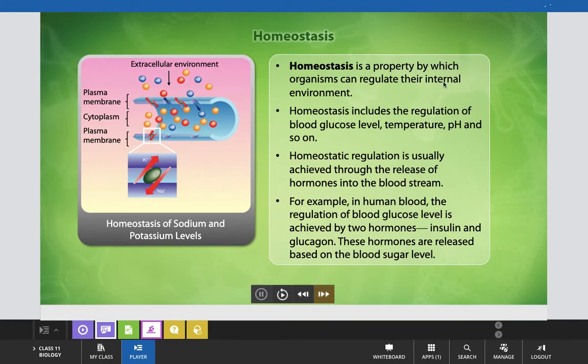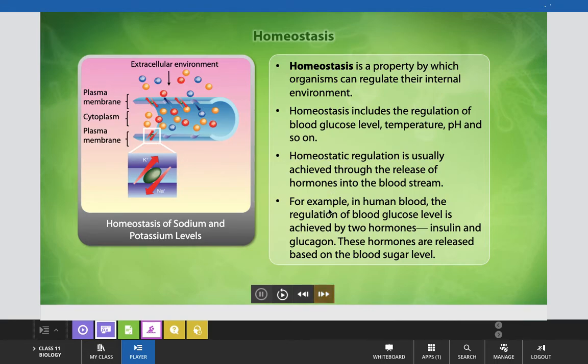Homeostasis is a property by which organisms can regulate their internal environment with the external environment. Homeostasis includes the regulation of blood glucose level, temperature, pH, and so on. As we know, homeostatic regulation is usually achieved through the release of hormones into the bloodstream, and this fact you have already studied in class 10th in control and coordination, where you have learned about the chemical control and coordination. Basically, that chemical control and coordination is responsible for homeostasis in living organisms.